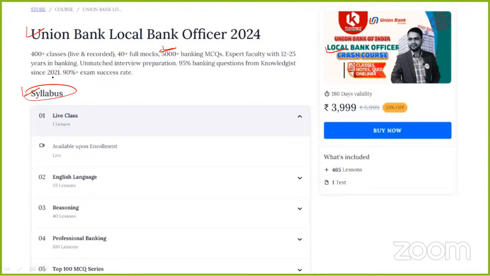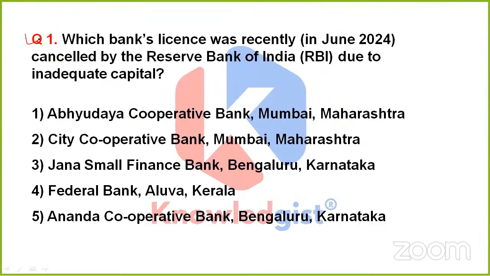So yes, now let us come to the very first question. As I have told you earlier, these questions are going to be based upon the banking and financial awareness portion, right? So, the very first question of the day today is asking, which bank's license was recently cancelled by Reserve Bank of India due to inadequate capital?